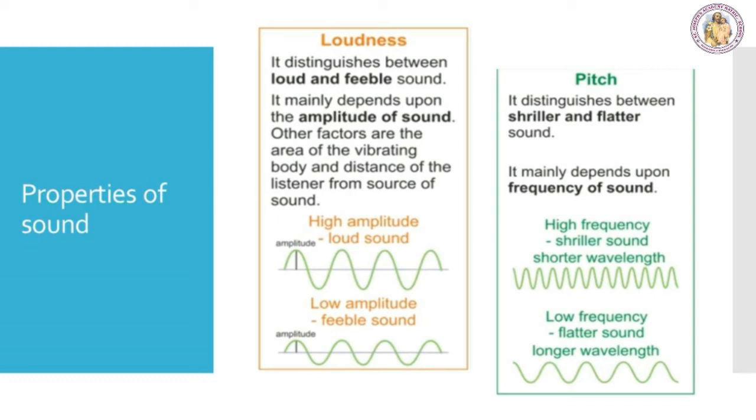High pitch adds shrillness to a sound. The sound produced by a whistle, a bell, a flute, and a violin are high pitched sounds. Normally, the voice of a female has a higher pitch than a male. That is why a female's voice is shriller than a male's voice. Some examples of low pitched sounds are the roar of a lion and the beating of a drum.